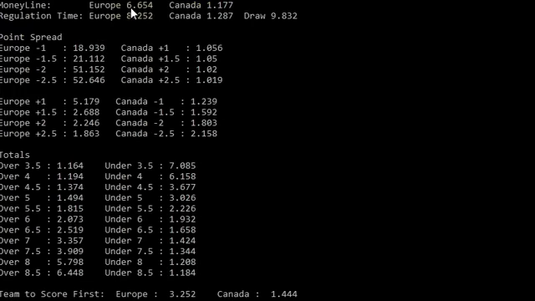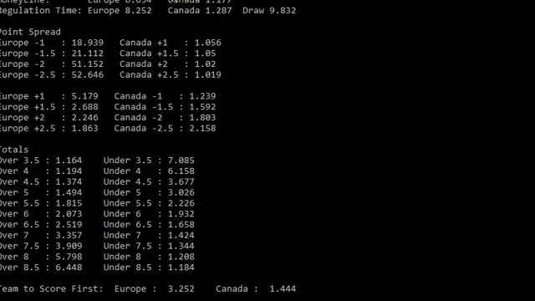But for tonight's game, Europe around 6.6. I think they're a little higher than that. So just small value on Europe to win. As far as the point spread's concerned, I have Canada favored to cover a 2-goal spread, but Europe favored to cover a 2.5-goal spread. And for the total, at 5.5, I think it's favored to go over 5.5, but it's favored to go under 6. And that will be your video.